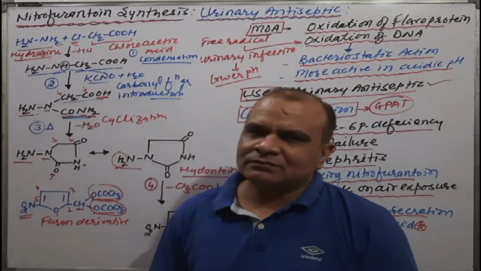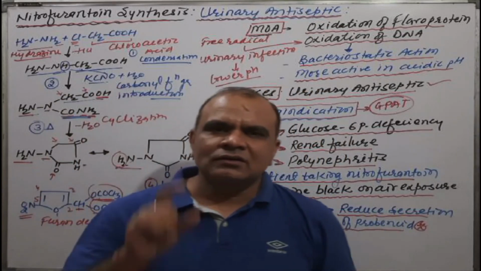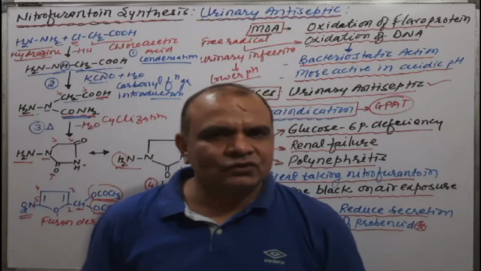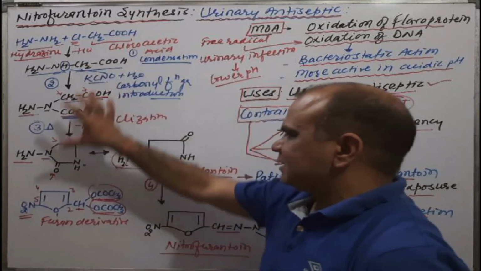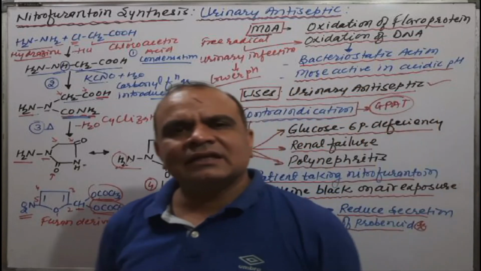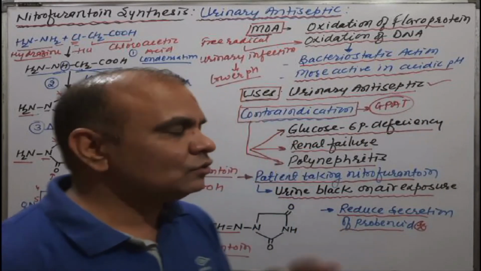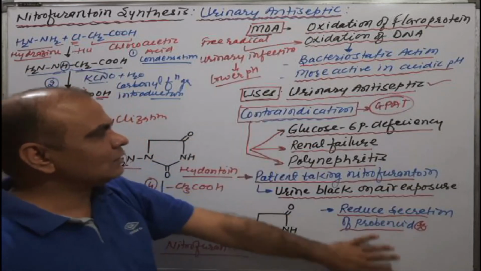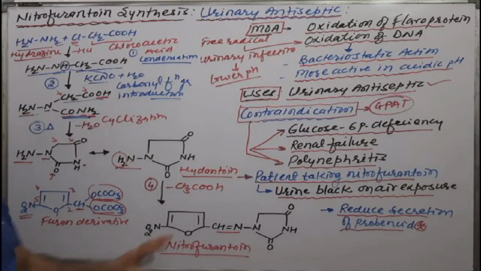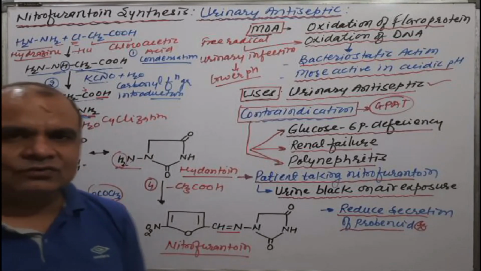Then what could the question be? A direct question may be there: write the synthesis of nitrofurantoin. Then you only have to give the synthesis in the exam. If the question is like that, write a short note on nitrofurantoin, then you have to produce this whole thing about the synthesis as well as its general properties or general information. Okay, this is all about nitrofurantoin. Clear?